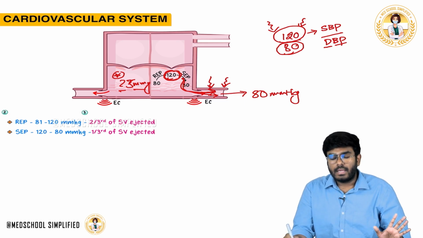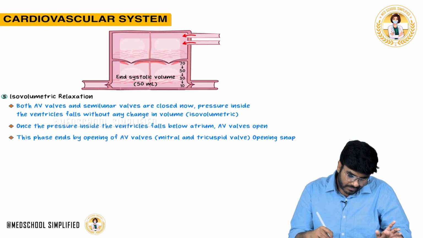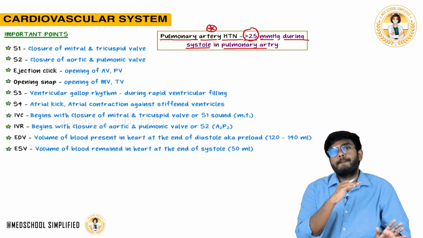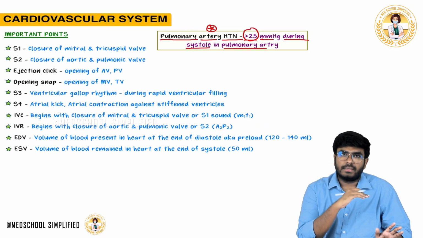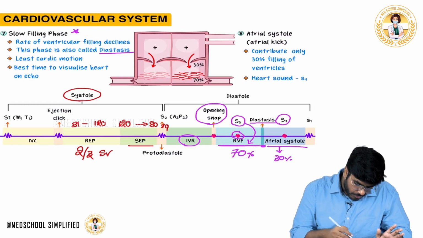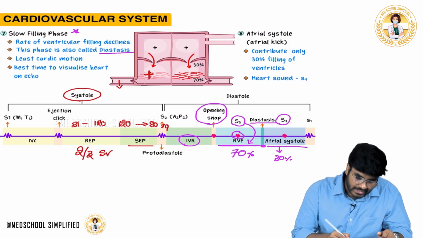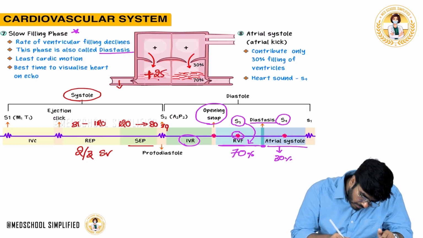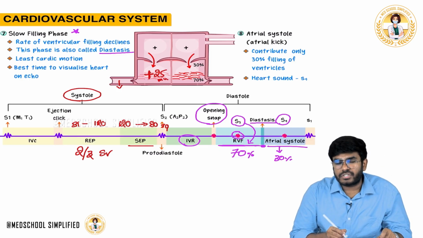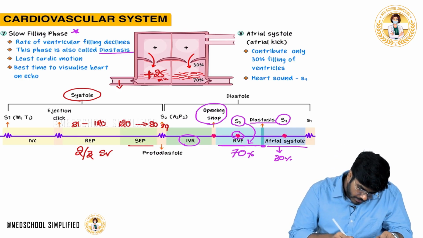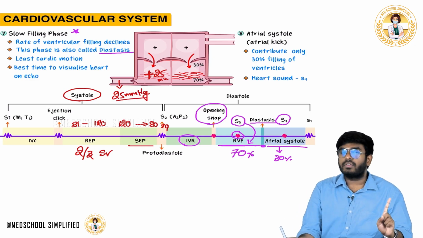Now, in the same way, here in the pulmonary trunk, let me show you here. Normally during systole, I have already explained to you the right side heart, how much pressure will it generate? It will generate a pressure of 25 mm Hg. So, what is the pressure in the pulmonary trunk during systole? 25 mm Hg. During systole it is 25 mm Hg.